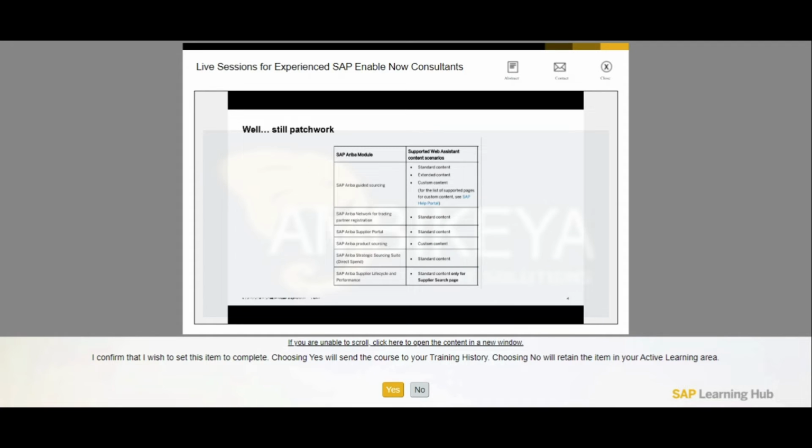Well, Ariba, that's just a table I stole from a presentation yesterday. That's in fact what's happened. You see it's a bit like patchwork. Some are equipped with standard content, some are not. In some, custom content would be available, but it's quite inconsistent.